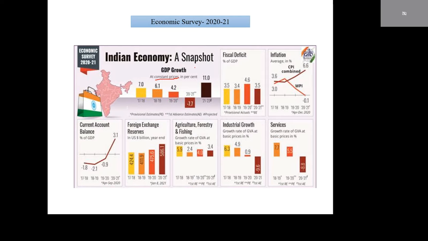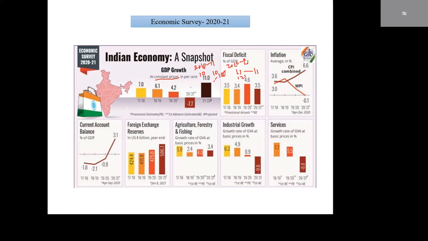Suppose we take a biscuit packet in 2010-11, production is 10 units and price is 10 rupees, so we get 100. Whereas in 2020-21, production increases to 11 units and the price also increases to 11 rupees, so we get 121.